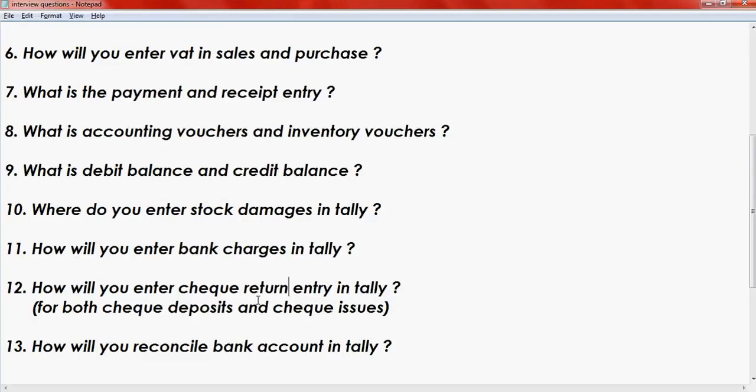Sometimes you may issue a check, and when the supplier or the client deposits the check, it will bounce. So what to do is debit the bank account and credit the supplier account or client account.